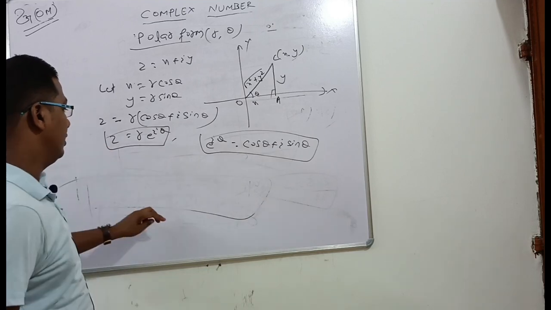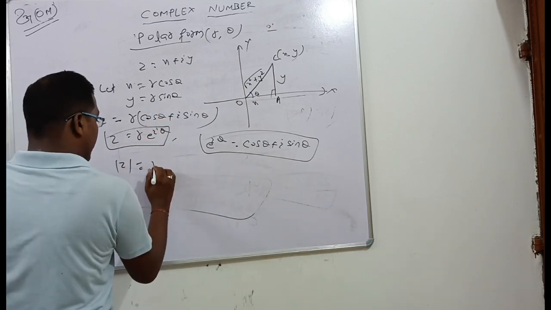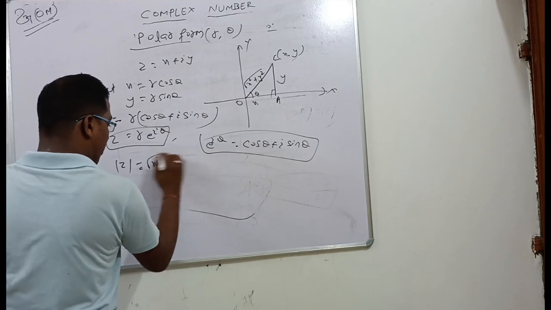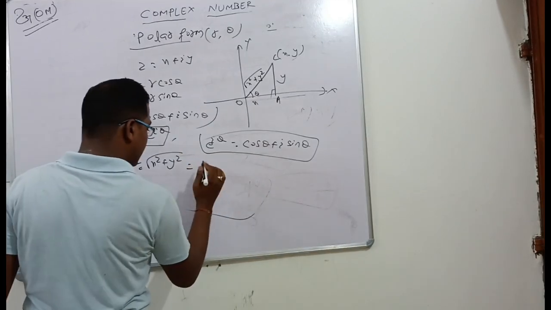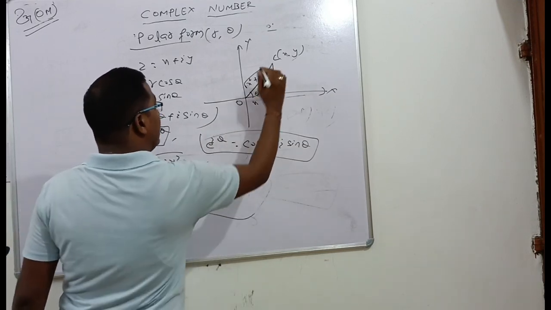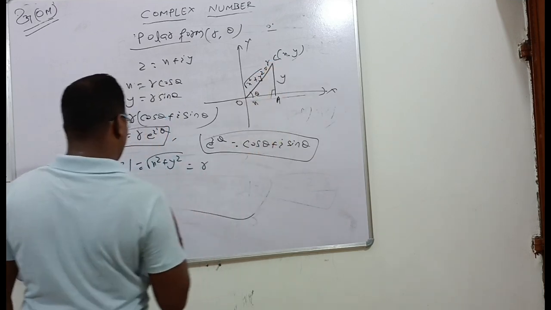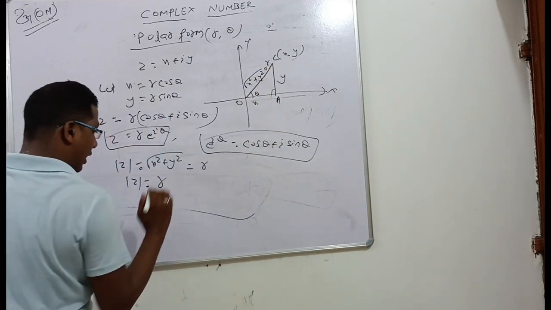So z can be written as r into e to power i theta. Now here mod z is equal to square root of x square plus y square, as I told earlier, which is nothing but r. So mod z is equal to r.